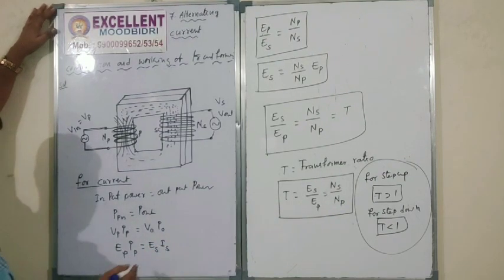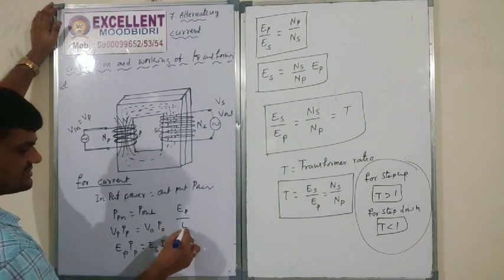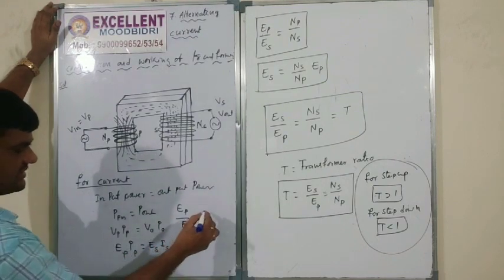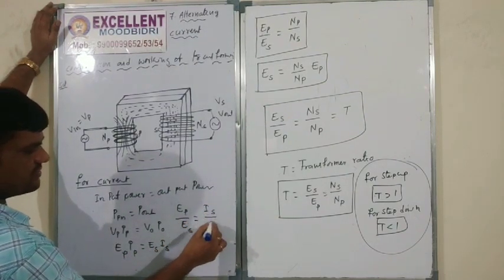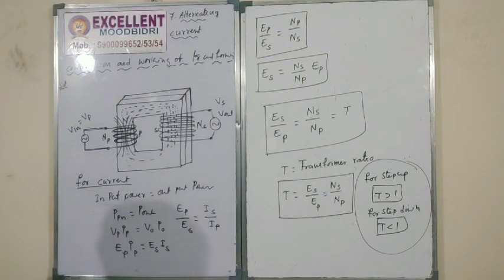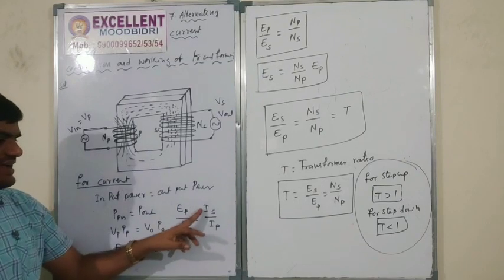Therefore I want IP by IS, or else EP by ES. Transferring to that side, EP by ES is equal to IS by IP. Inversely proportional, correct or not? So EP by ES is equal to IS by IP.